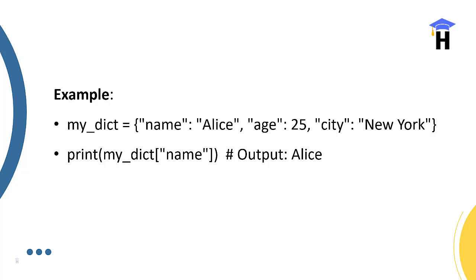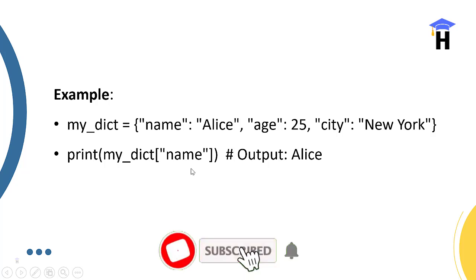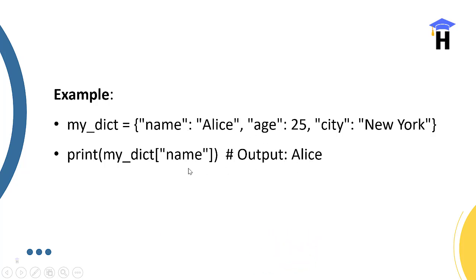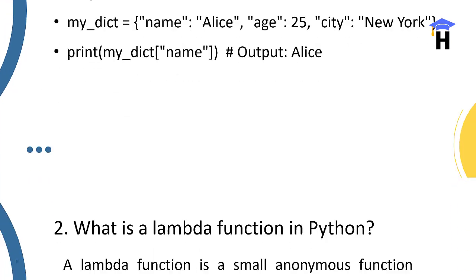So how do we read this dictionary? Using my_dict and the key name, you get only the value. Similarly, if you print age instead of name, you will get 25 as the output. This is a very simple example you can explain, and if they ask for more examples, you can give them.